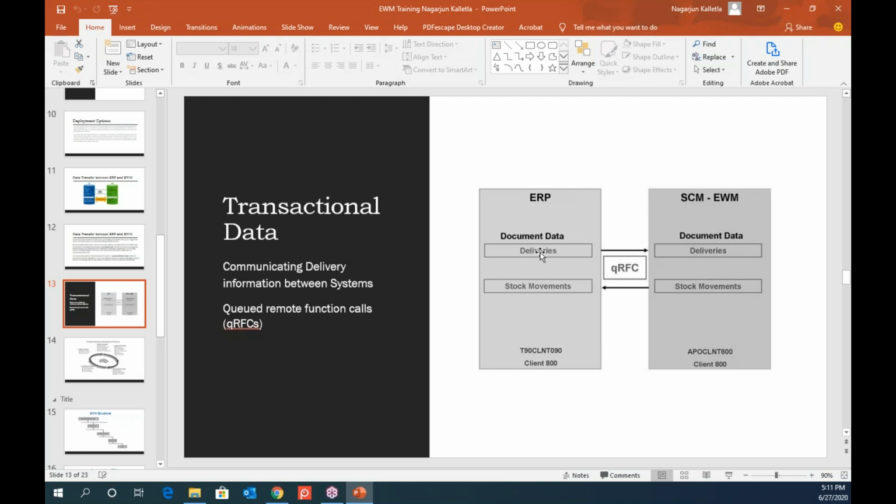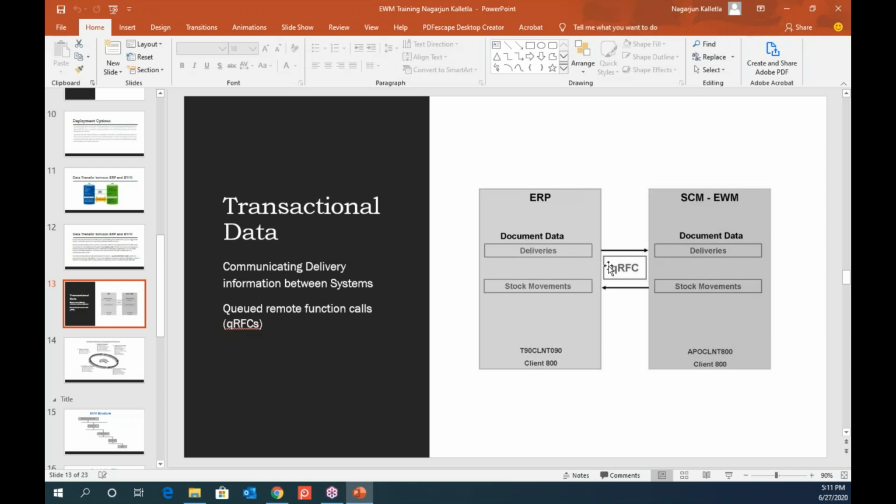So for example, you have a delivery on the ERP side, right? And once you have the delivery, you will send information to EWM. So on the EWM, you will do an internal movement of the goods. So once you do the internal movement, that should get updated on the ERP as well, right?